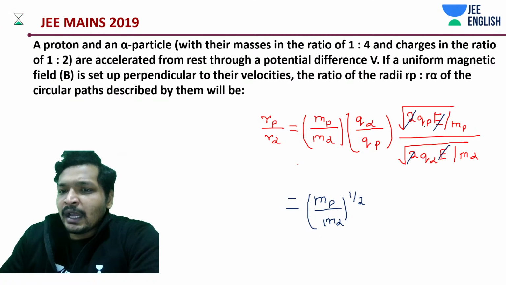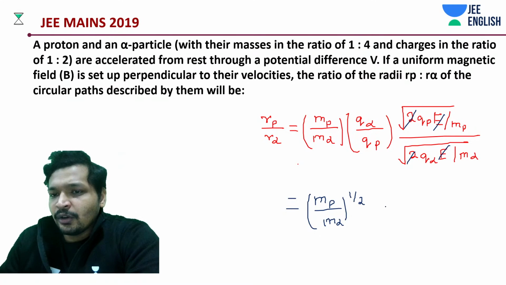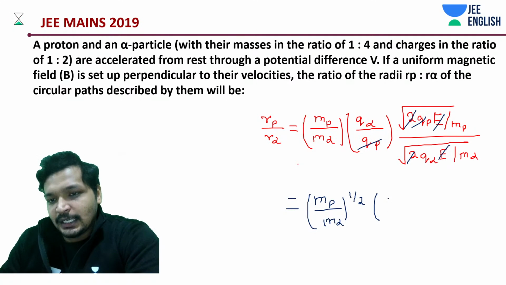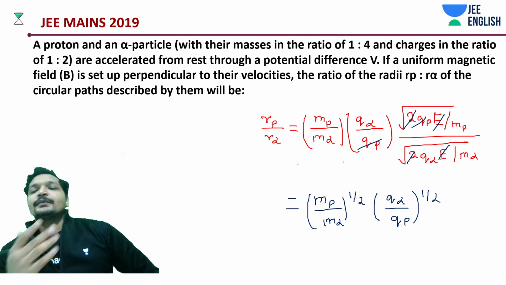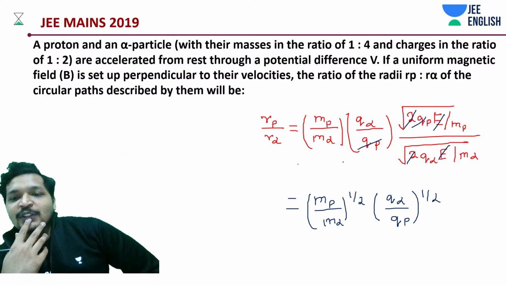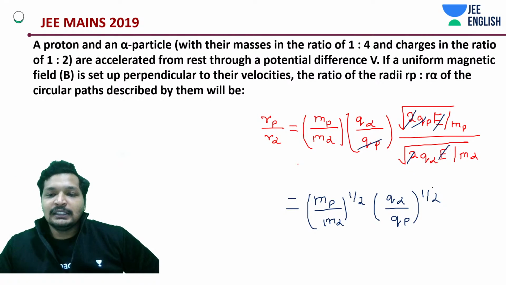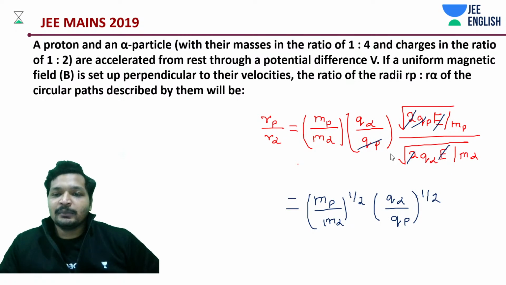Okay, and what do we have over here? Sorry, this is Qp, Q alpha. So this is again half. My mistake. Okay, so Q alpha divided by Qp, to the power half. Okay, it's better to substitute it individually sometimes. This is a little kind of risky way where you can make mistakes.